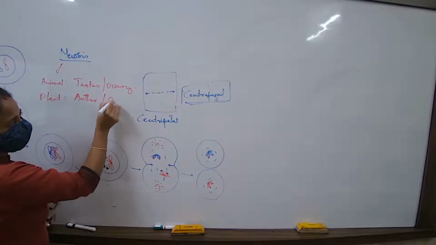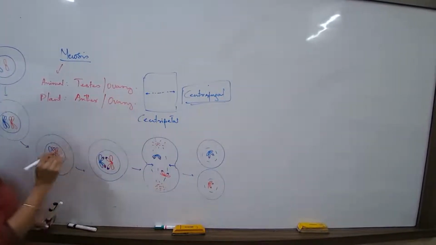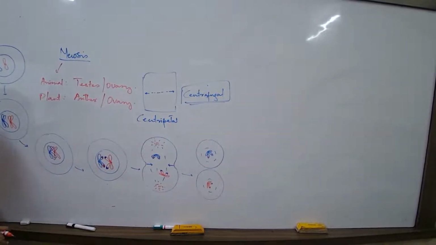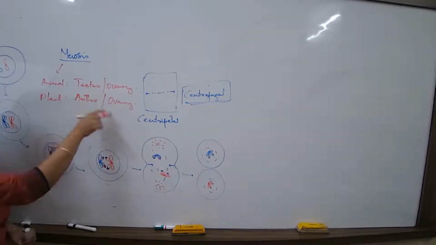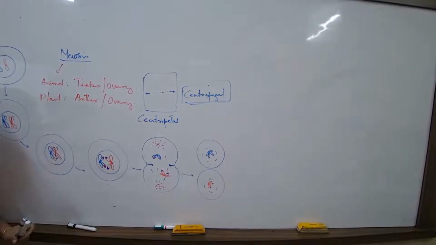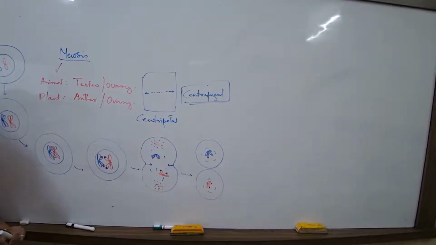And then here I talk about the ovary, the anther. We have got the stamen, which has got the anther and the filaments, and then we have got the ovary. So here, these are the terms that you have to remember. Reproductive, the process of meiosis. In which type of cells meiosis takes place in the plant, in the animal.